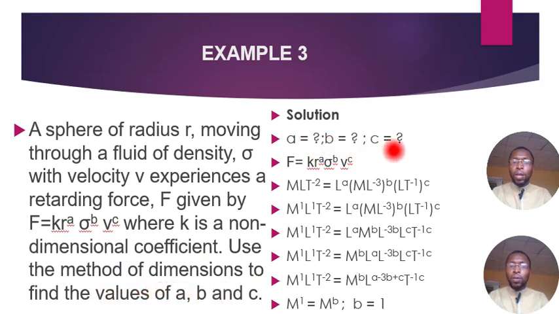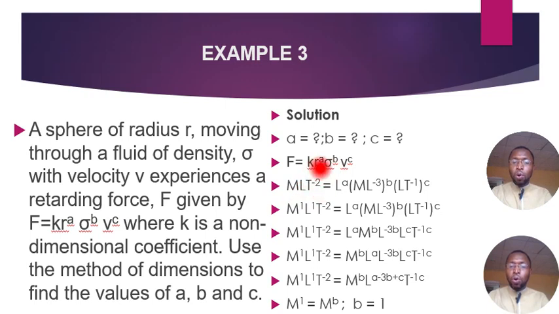Again, we are looking for A, B, and C. We are given the equation here, and we have to follow the instruction and use dimensional analysis to find the values of A, B, and C. We already know that F is force, so substituting the dimension for force in the next stage, we have it to be MLT to the power minus 2, right?